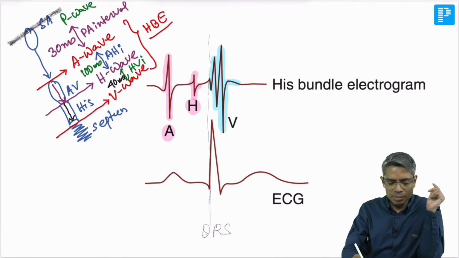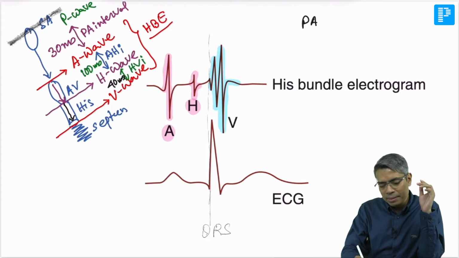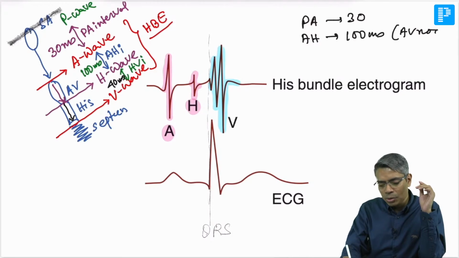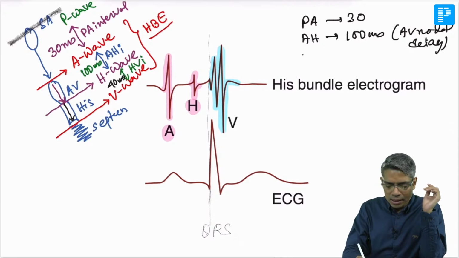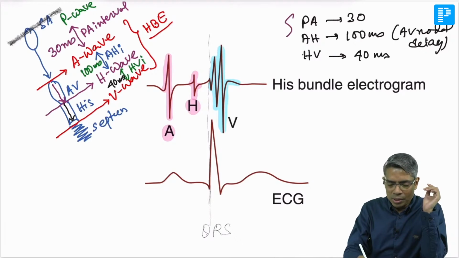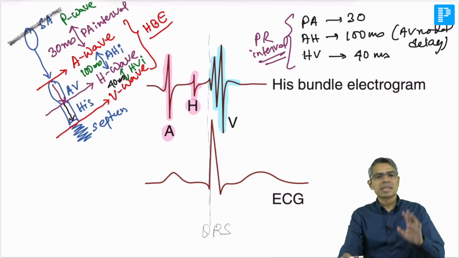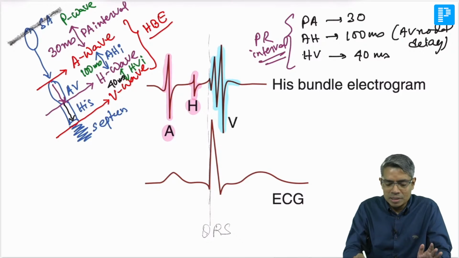So 3 intervals you have to remember. One is the PA interval, which is 30. Then the AH interval, that is the AV nodal delay, so 100 milliseconds. And then your HV interval is 40 millisecond. If you add all of this, this is basically your PR interval in the normal ECG. The combination of all these 3 is the PR interval in the normal ECG.